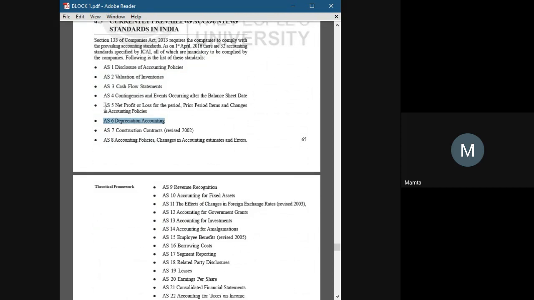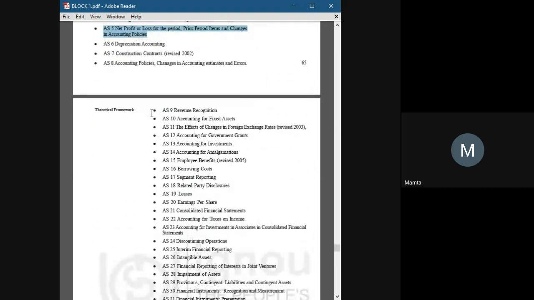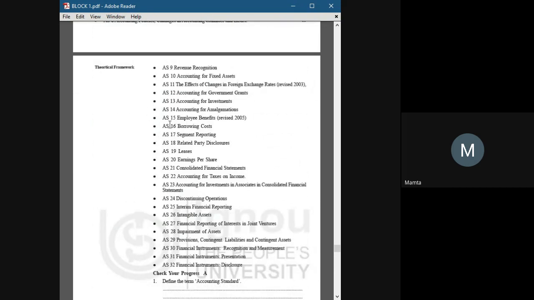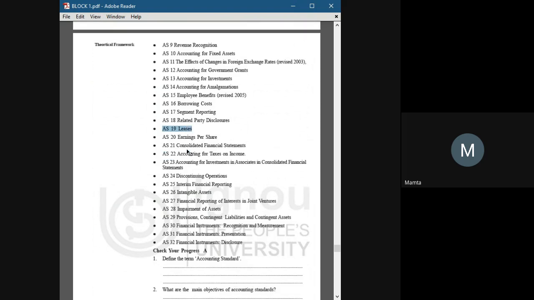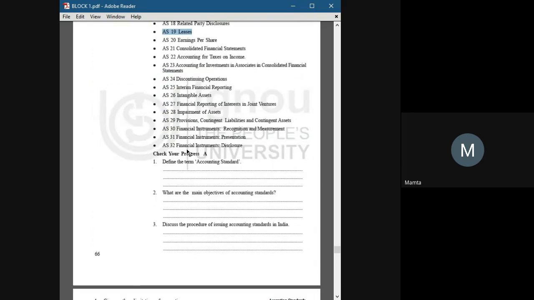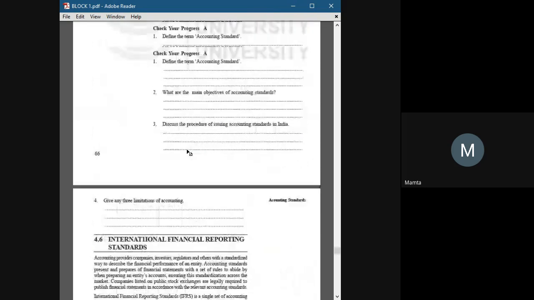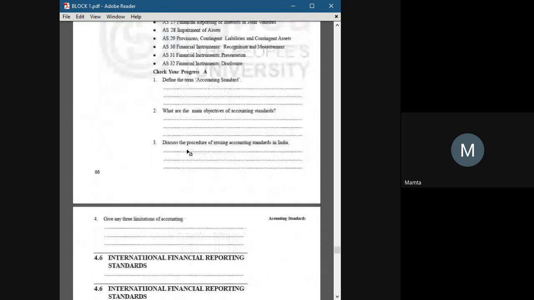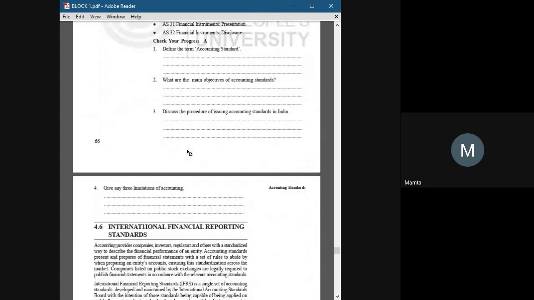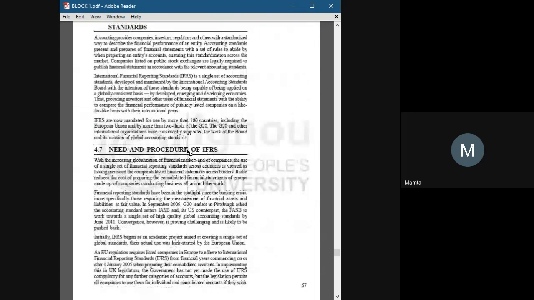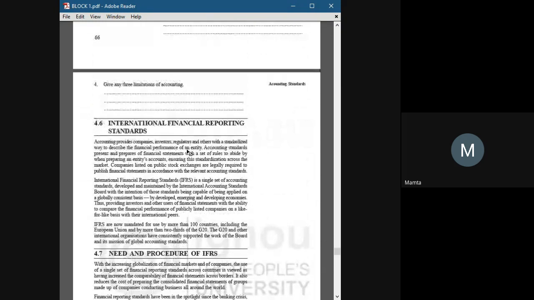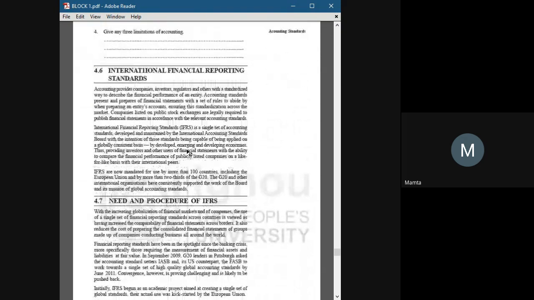Accounting Standard 5 is related to net profit or loss for the period, prior period items, and changes in accounting policy. Accounting Standard 19 is about leases. So these were the 32 accounting standards, which are mandatory for every company in India that fulfills certain norms or criteria.